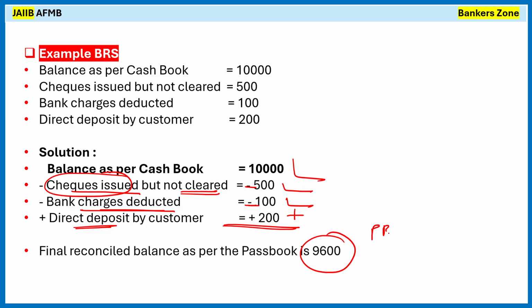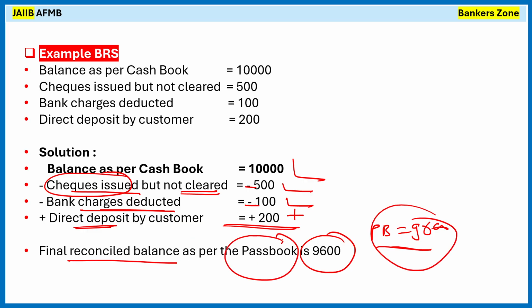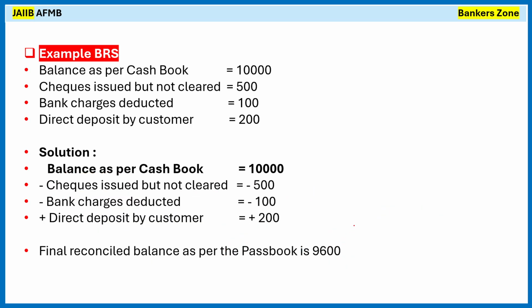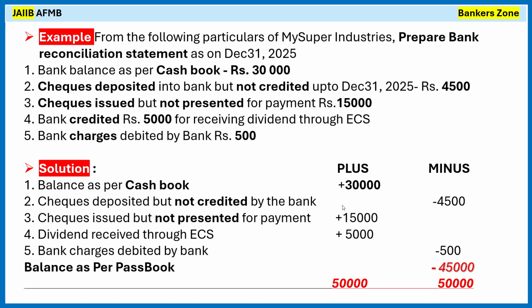So your passbook balance must be 9600. Okay, so after reconciliation we can say that your passbook balance must be 9600, right? So in that way you have to prepare the bank reconciliation statement. Okay, now see another example.